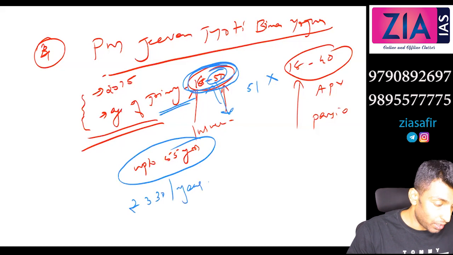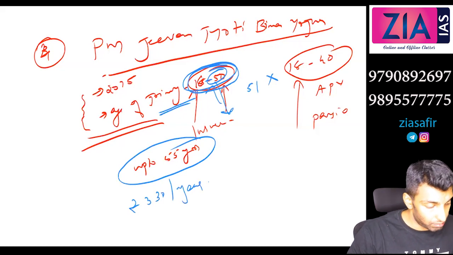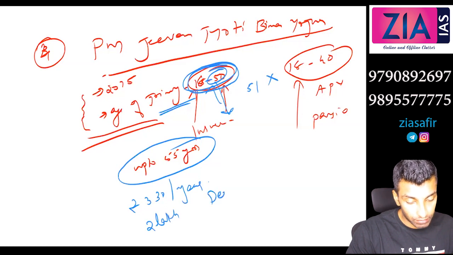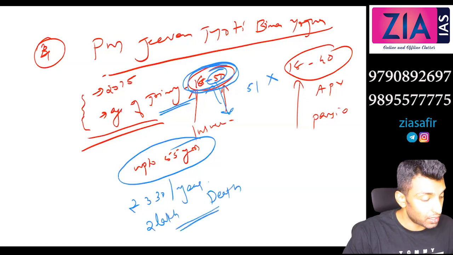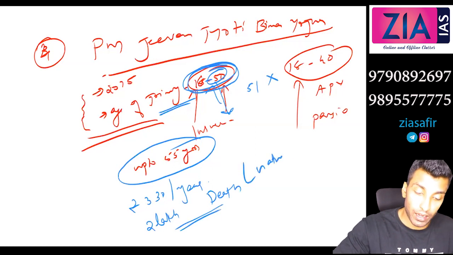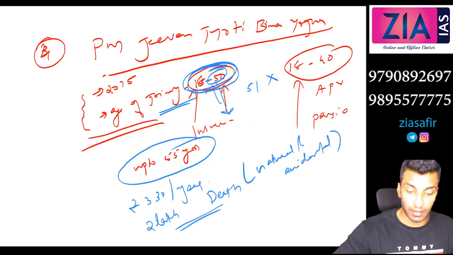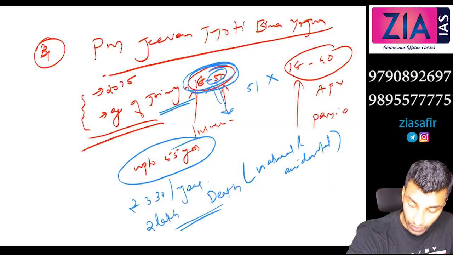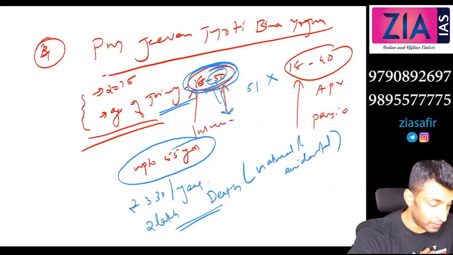Now here the compensation is 2 lakh upon death, natural and accidental. Here disability is not covered. In the previous case, disability is covered.